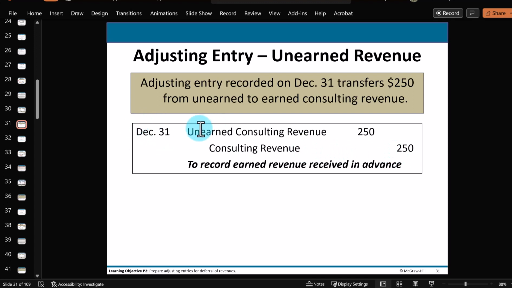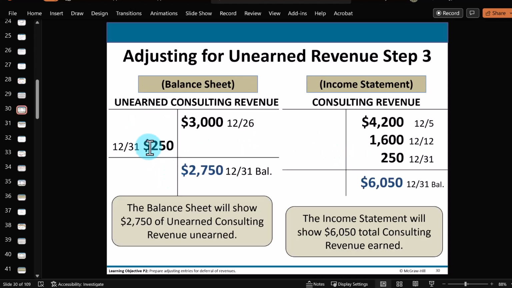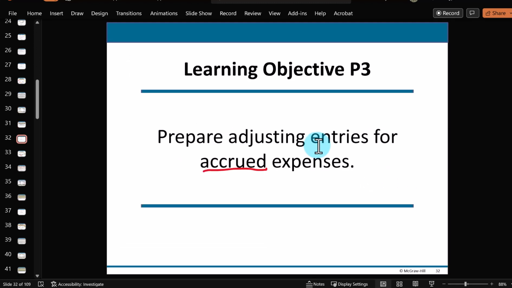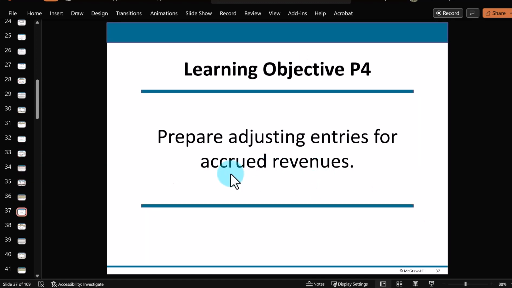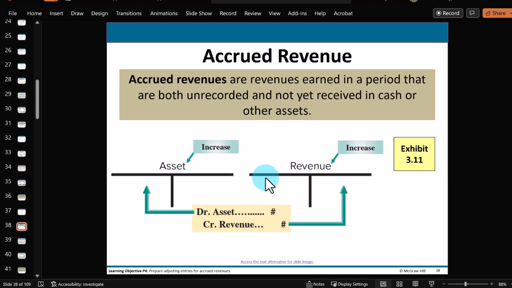Again, journalizing comes first, and then you post to the ledger accounts. The way we see the order here is just for illustration purposes to help us analyze how to record the transaction in the first place. So let's take a look now at the accruing of revenue, accrued revenue, where we're going to collect the money, the cash, not in the current period where we earn it, but in a future period.